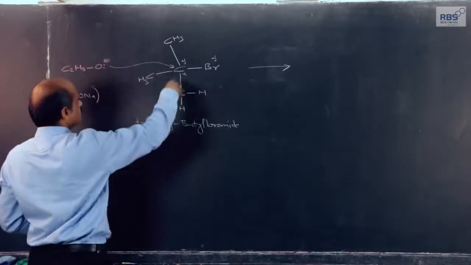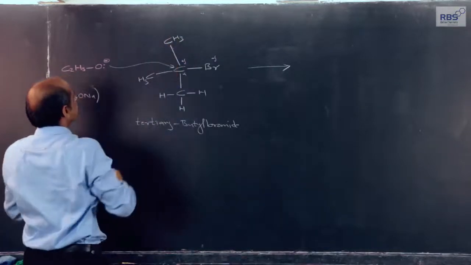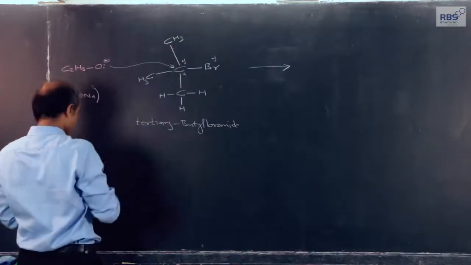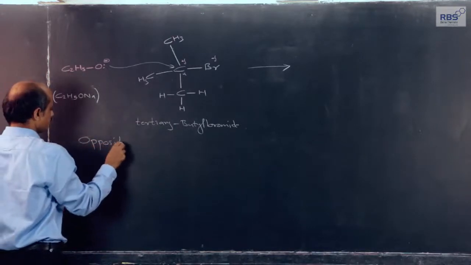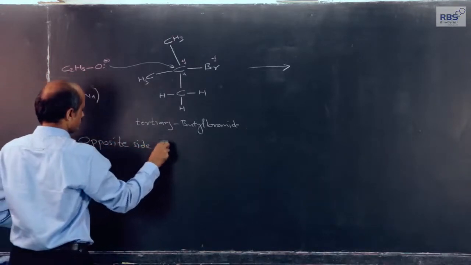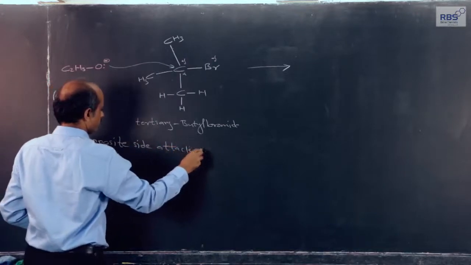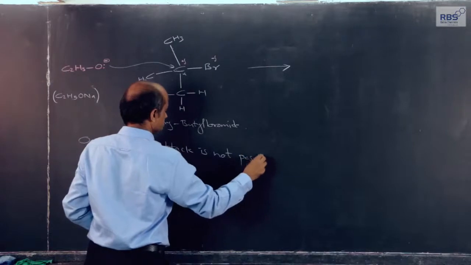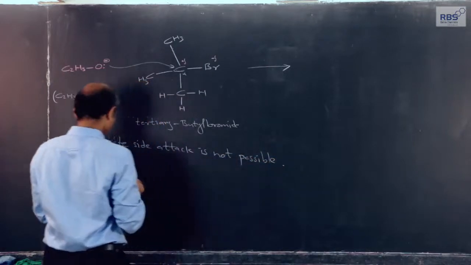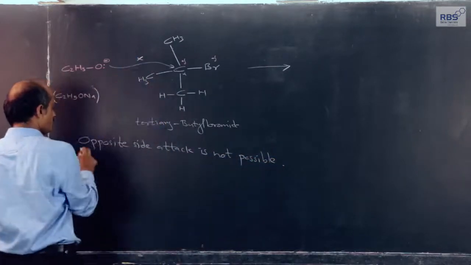But here, although on the board it seems to be very easy, the opposite side attack is not possible. Why?